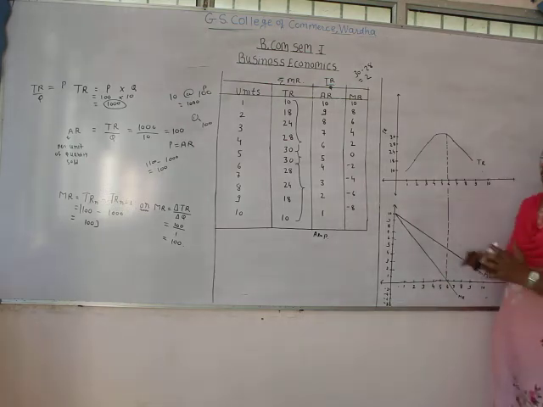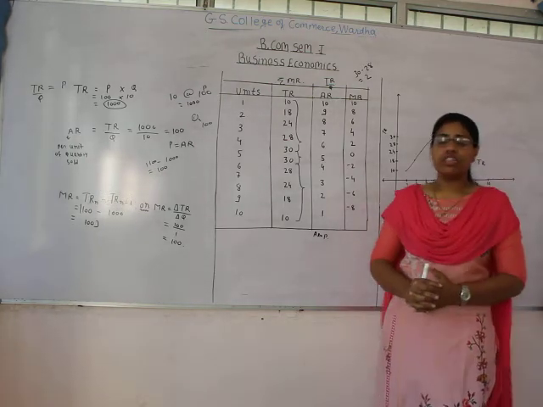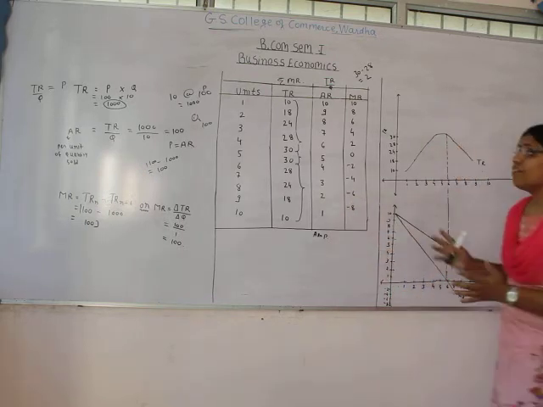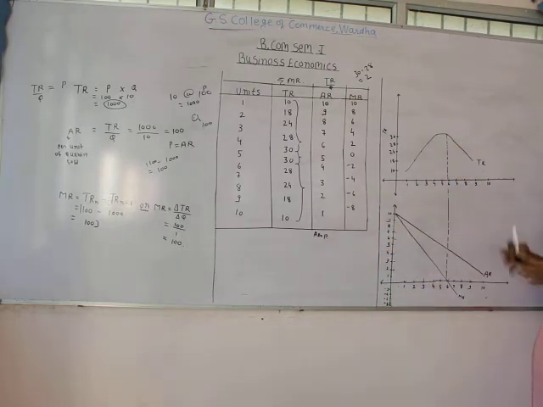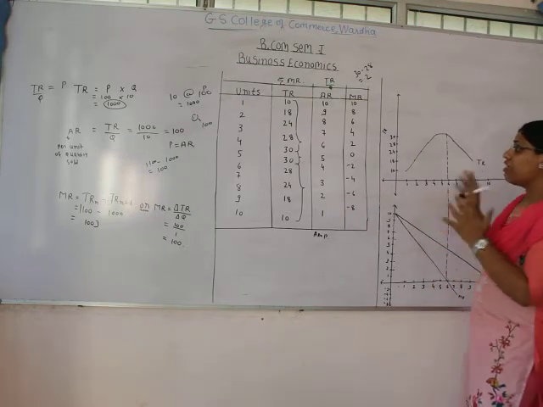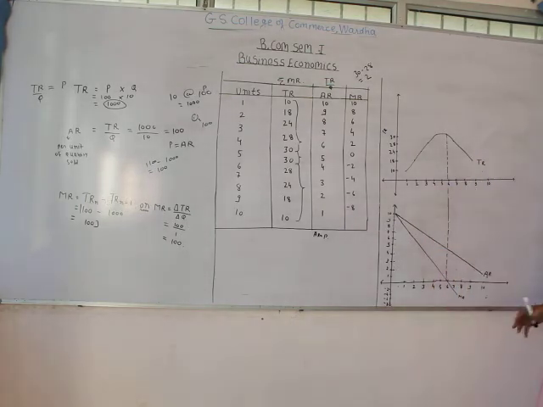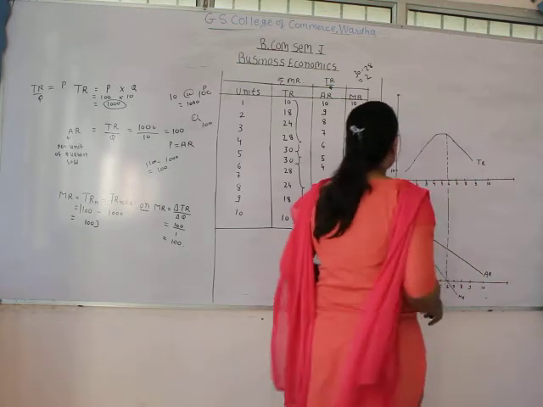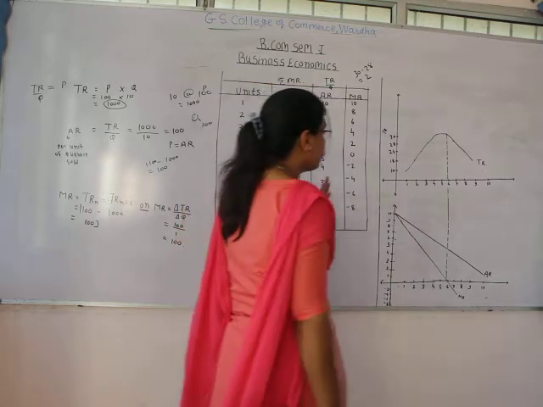So this way we have seen the relationship between the total revenue, marginal revenue and average revenue with the help of a table. Now we will see the graphical representation of all this: total revenue, average revenue and marginal revenue. So first see the graphical representation of total revenue.